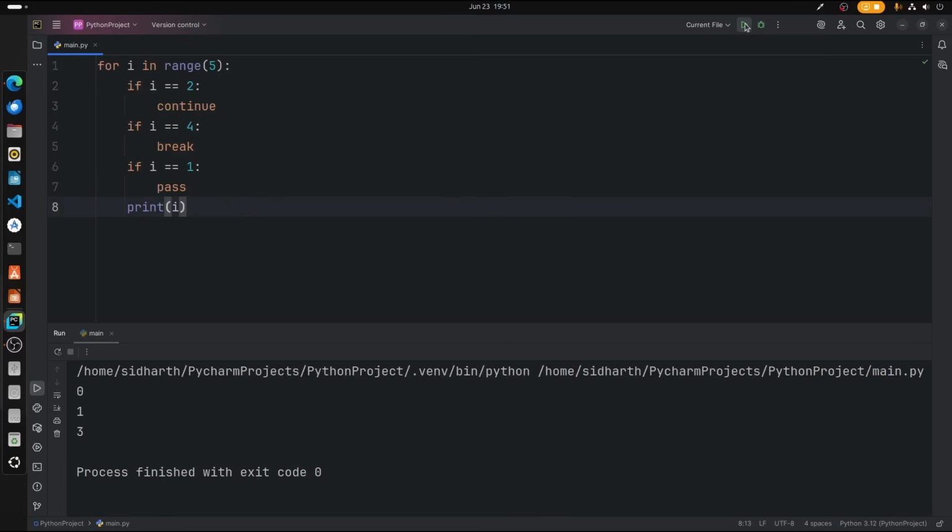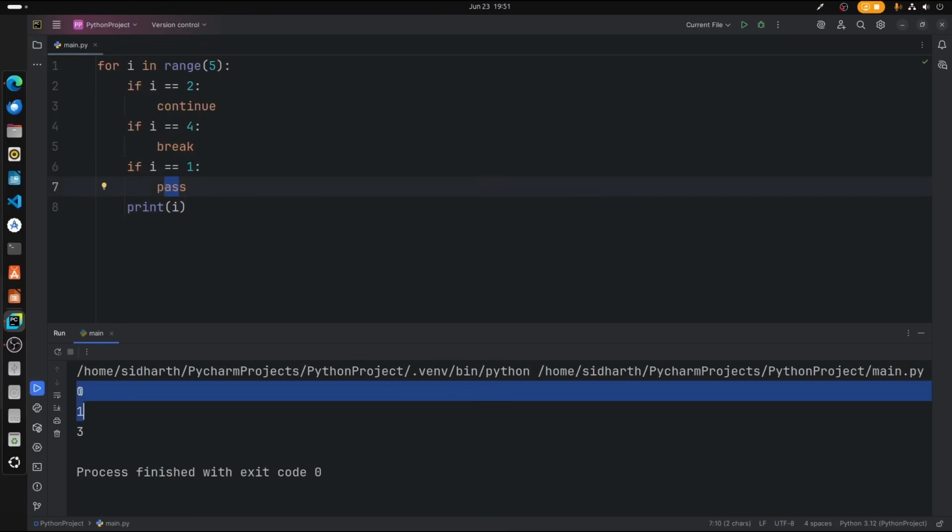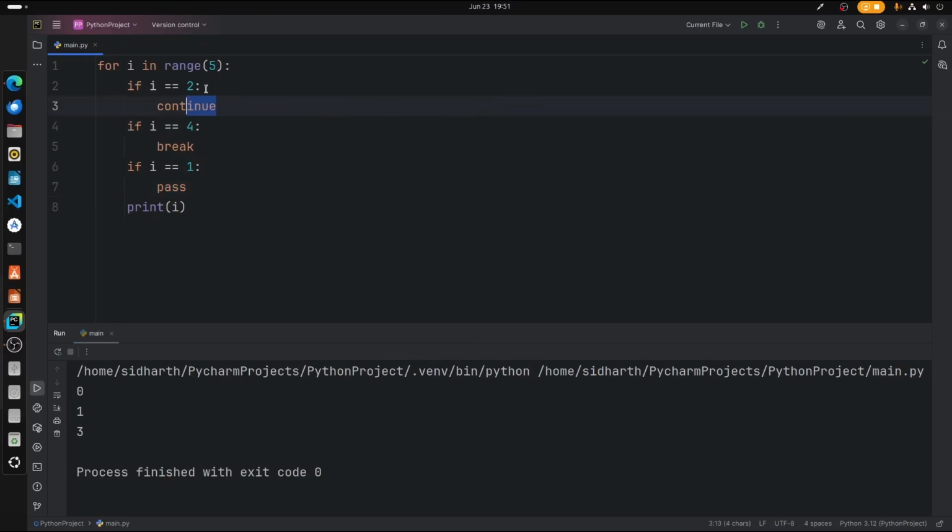Here we go. There we go. So 1 is printed because nothing happens here, it will pass, and in 2 it skips the part, and 3 is printed because there are no statements for 3, and in 4 it breaks it. So at the point 4 it breaks the entire loop. Even if we increase the range, nothing happens because we have statements here. So these are the conditional statements in Python, Boolean logic, loops, and other stuff.